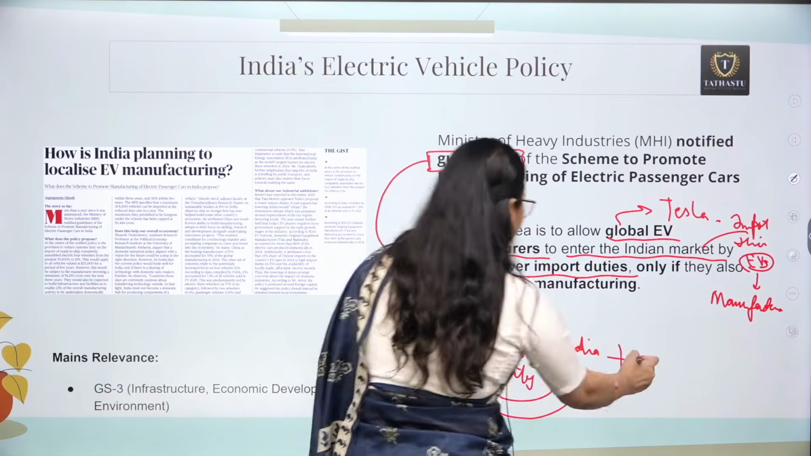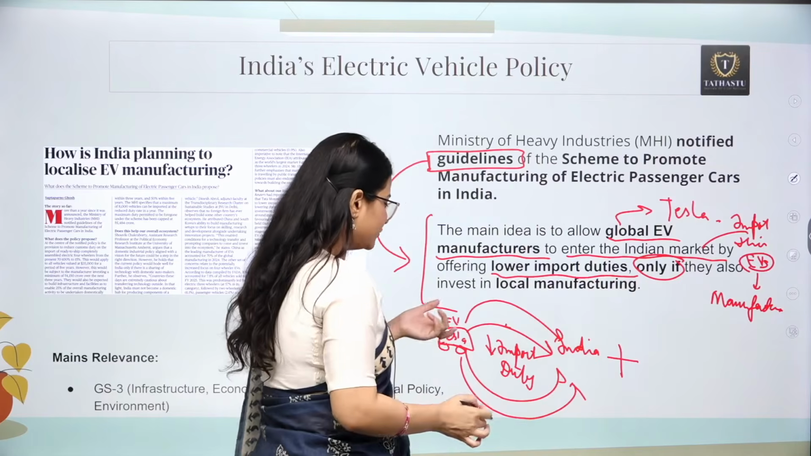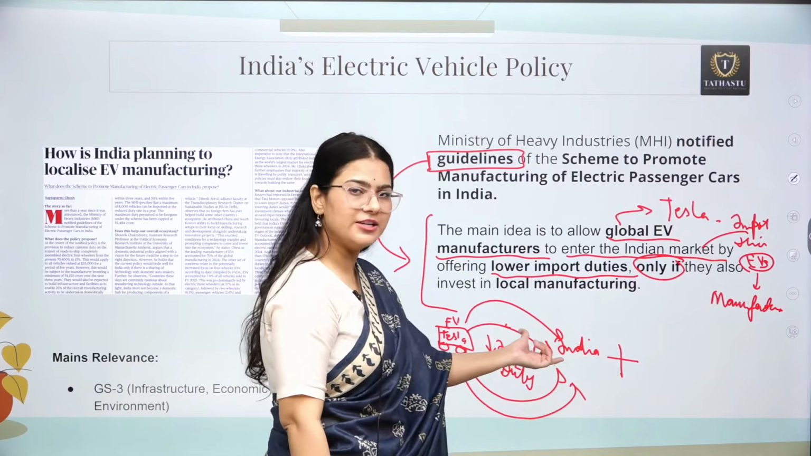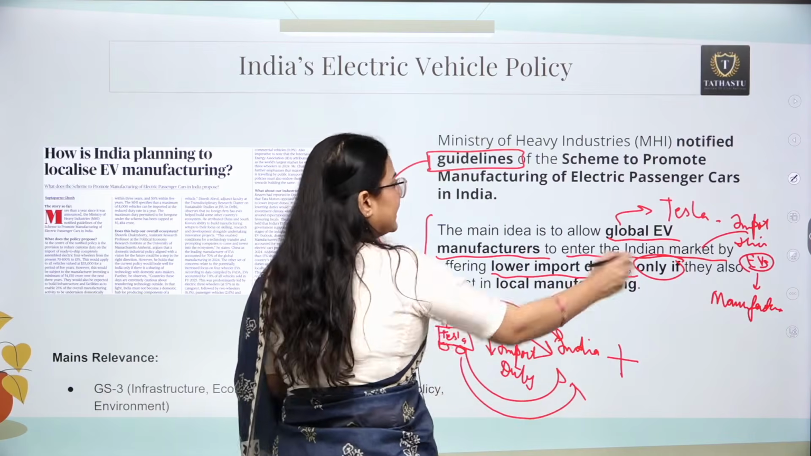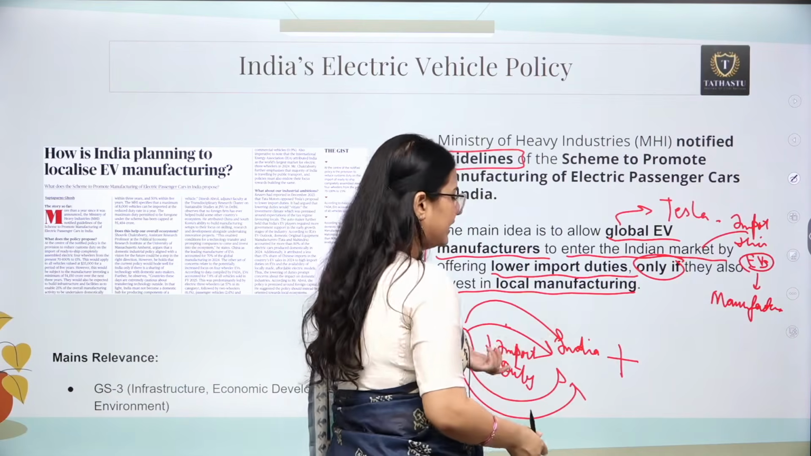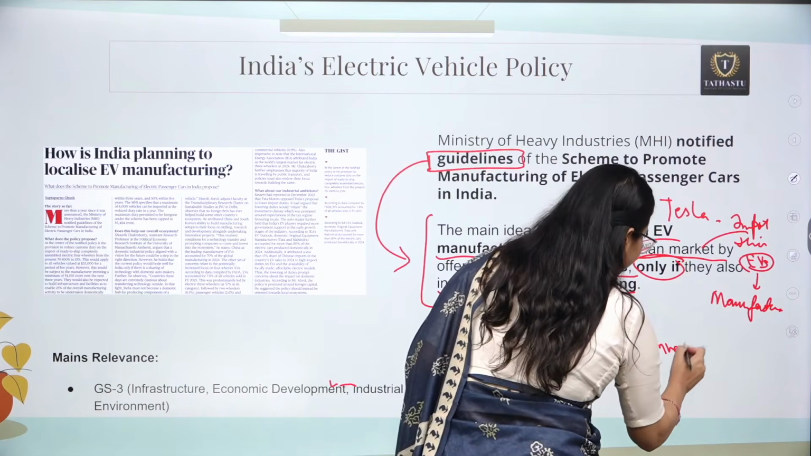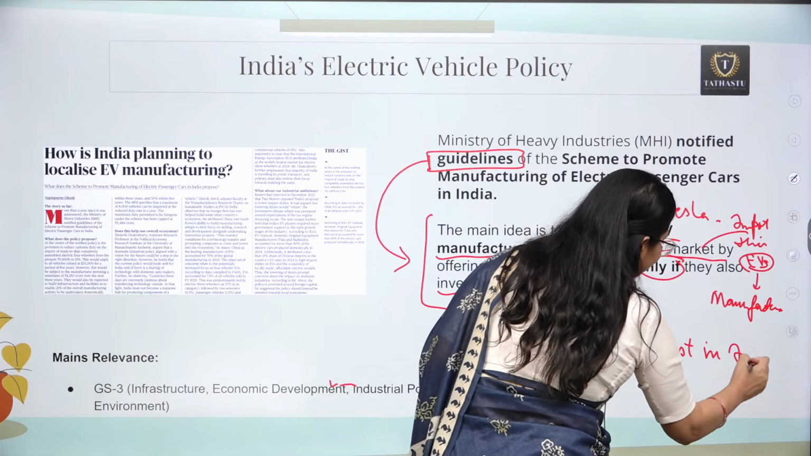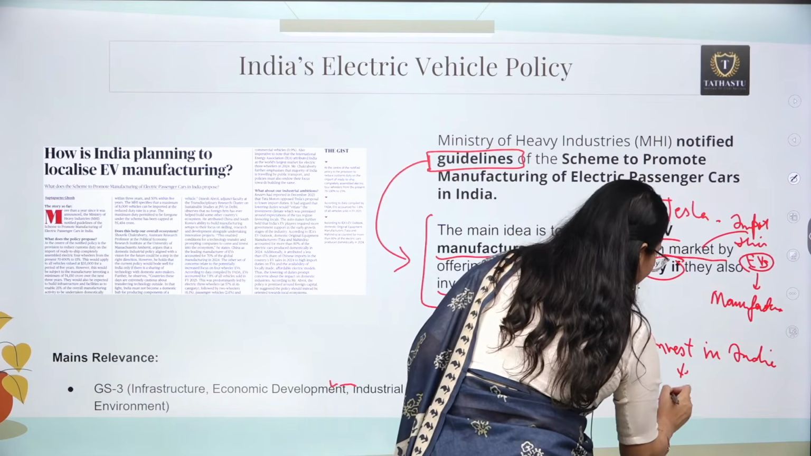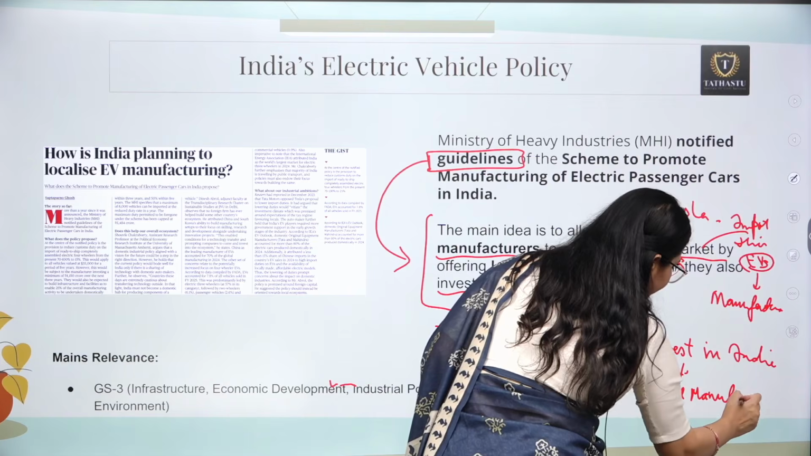There is one addition to it, only if there is a condition. So these foreign electric vehicles can enter our country, but there is a condition. So what is that condition? That they also invest in local manufacturing. So if Tesla is going to enter India with their manufactured EVs, they have to invest in India. Invest in which sector? Invest in the local manufacturing of EVs.